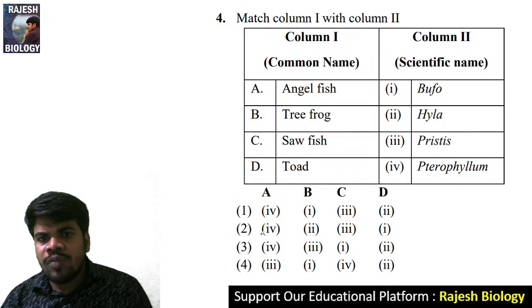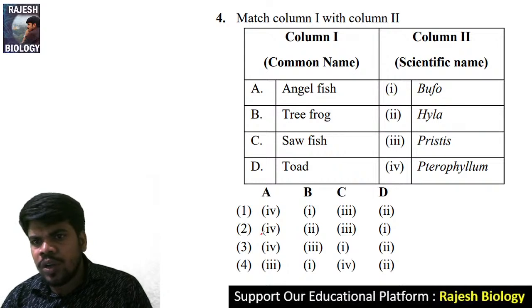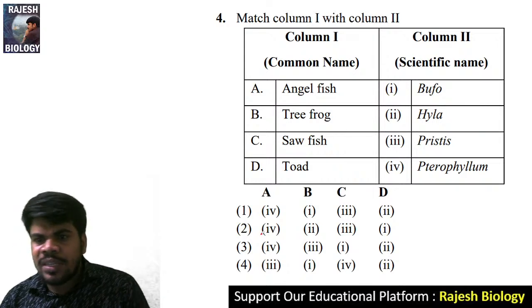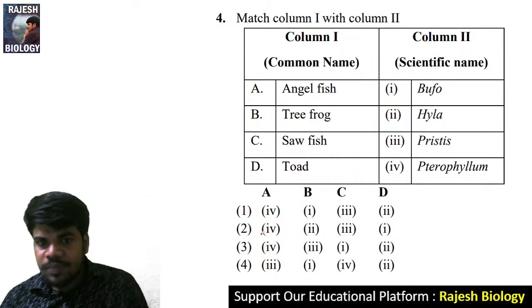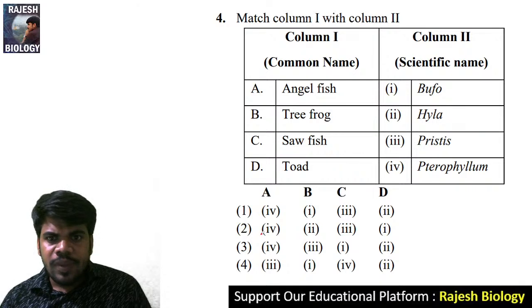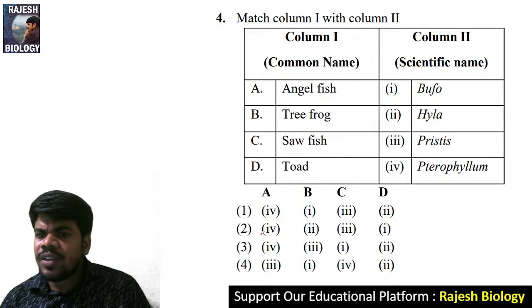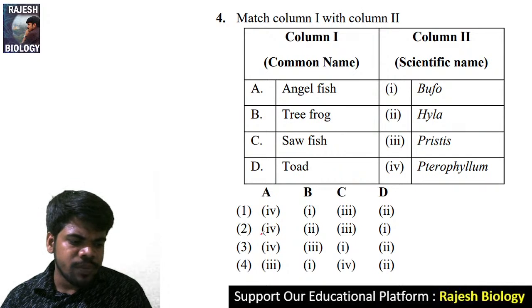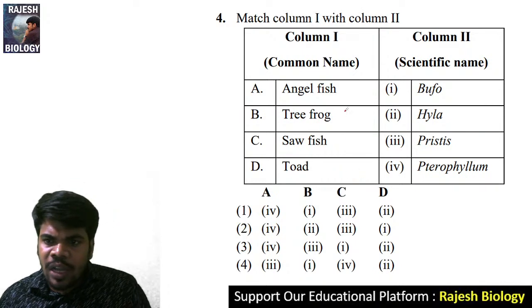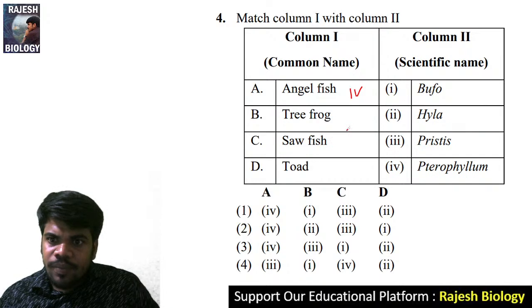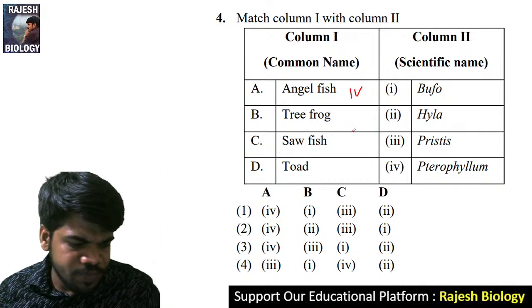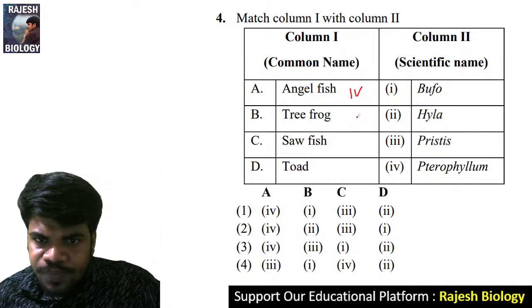Here, match column 1 with column 2. Column 1 has angelfish, tree frog, sawfish and toad. Column 2 has Bufo, Hyla, Pristis and Pterophyllum. Angelfish is also called Pterophyllum; that is its scientific name. Tree frog is Hyla.